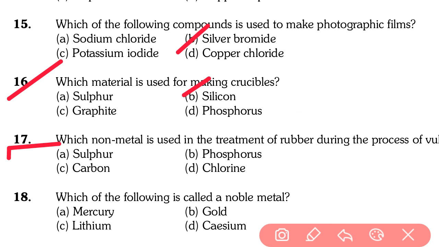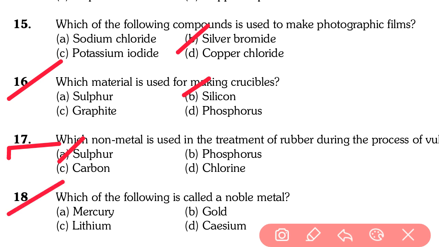That is, the answer is sulfur. Option A, sulfur, a non-metal, is used in the treatment of rubber during the process of vulcanization. In the process of vulcanization, the non-metal sulfur must be used. Okay, going to the next question, question number 18.